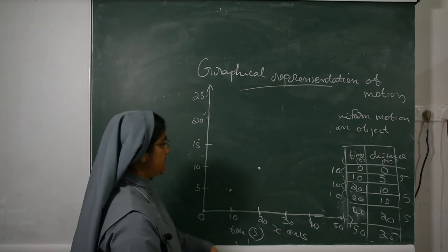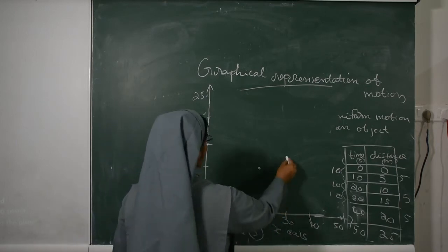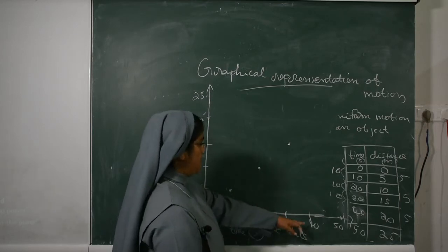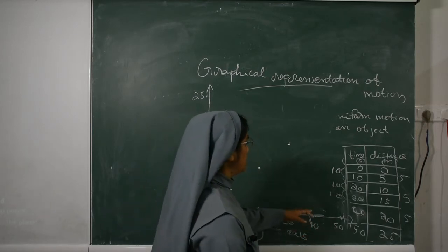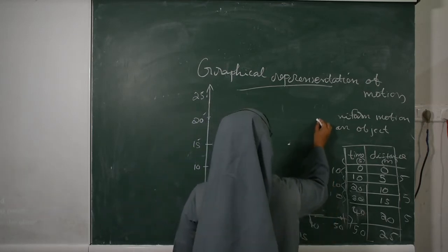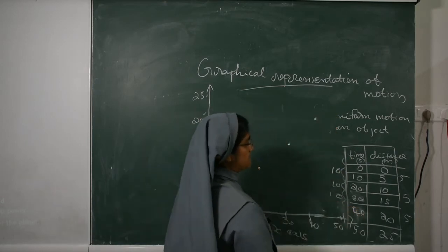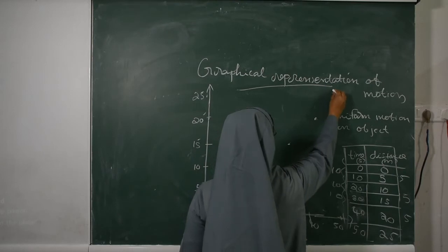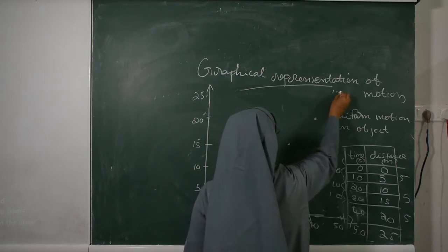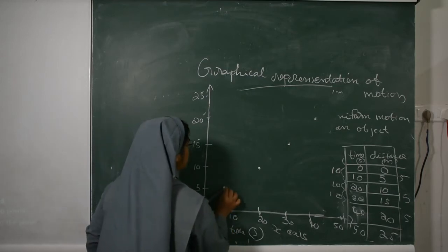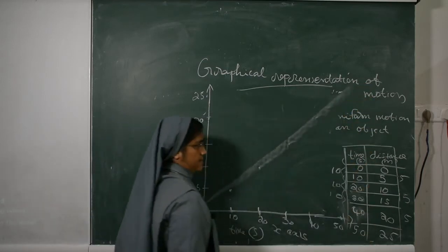Then next 30, you see how much distance covered? 15. Then 40, you see how much distance covered? 20. 50, you see how much distance covered? 25. So now join these points, we get a straight line.